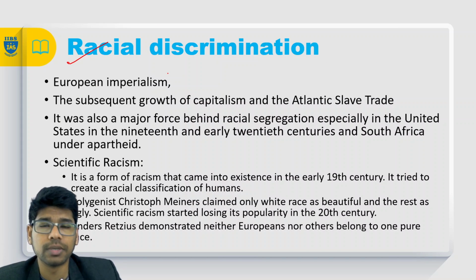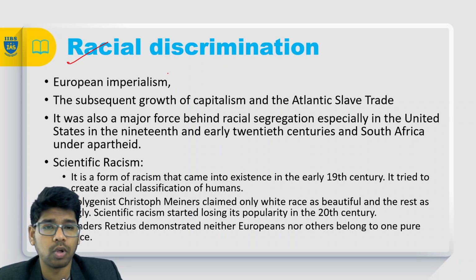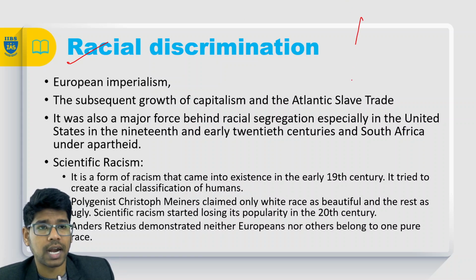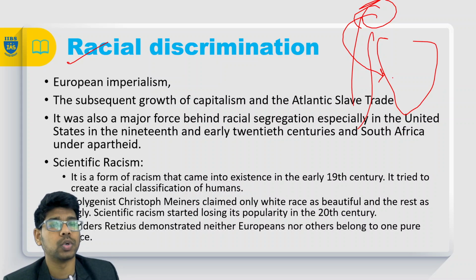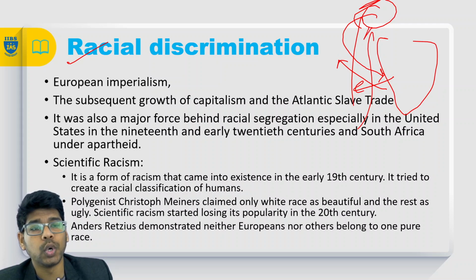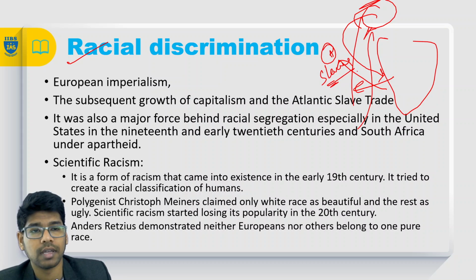So racial discrimination between the blacks and the whites, right? It started with European imperialism, and the racial discrimination actually started with the Atlantic slave trade, that means across the Atlantic. When the European nations started to occupy the African territory, they took the blacks as slaves and traded them in the European and American countries as slaves, right? So that is the Atlantic slave trade, and because of this, the racial discrimination actually started.